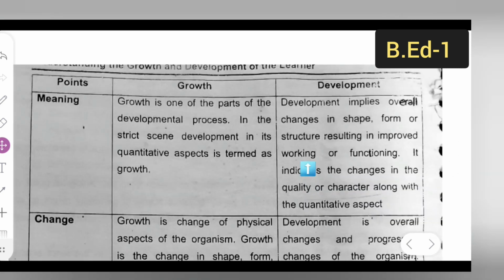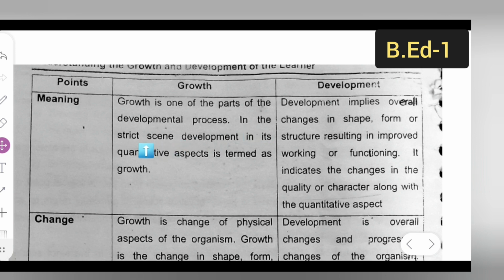Over here, you all can take down the points. This is the growth, this is the development. Now let us see the meaning first. What do you mean by growth and development? Growth is one of the parts of the developmental process.